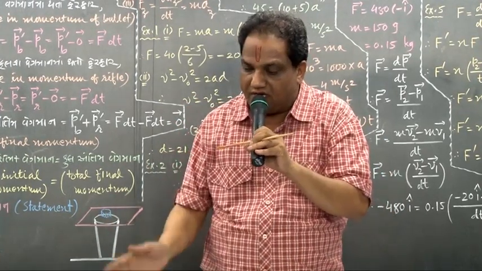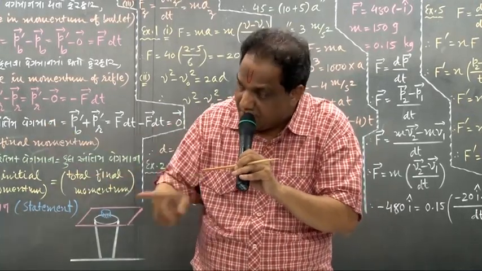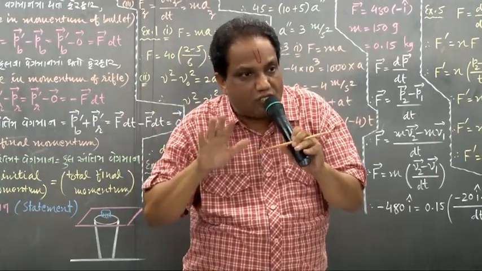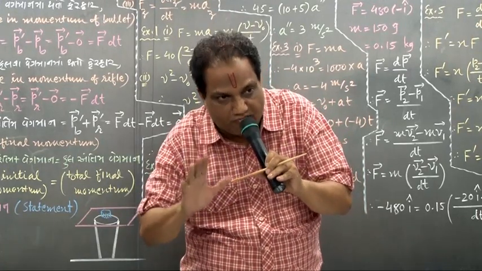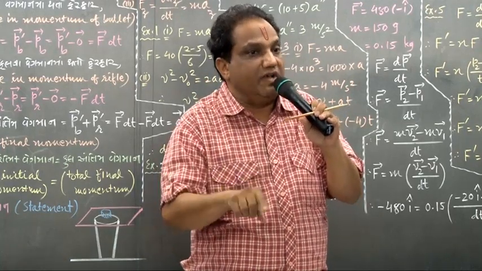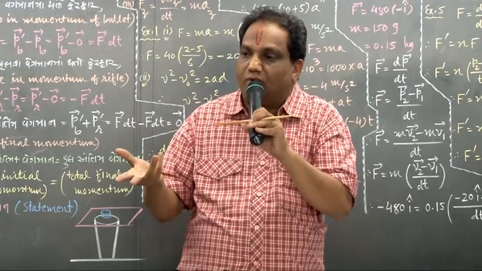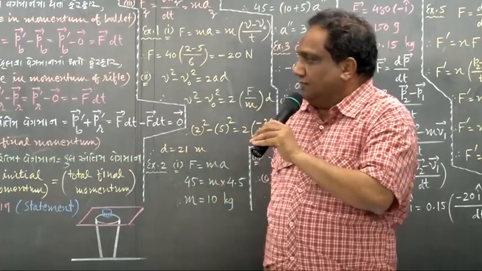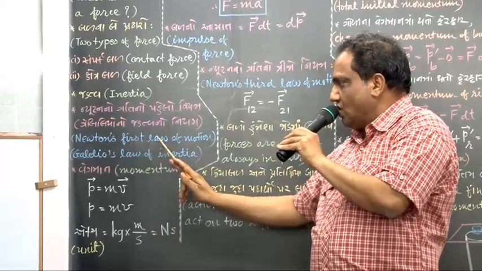What he does, after getting down on the road, is simply run certain steps in the direction of motion of the bus, so that he can slowly bring his body to rest, not all of a sudden. Otherwise, he will lose balance and fall down. Again, this is the property of inertia. Simple? Fine.